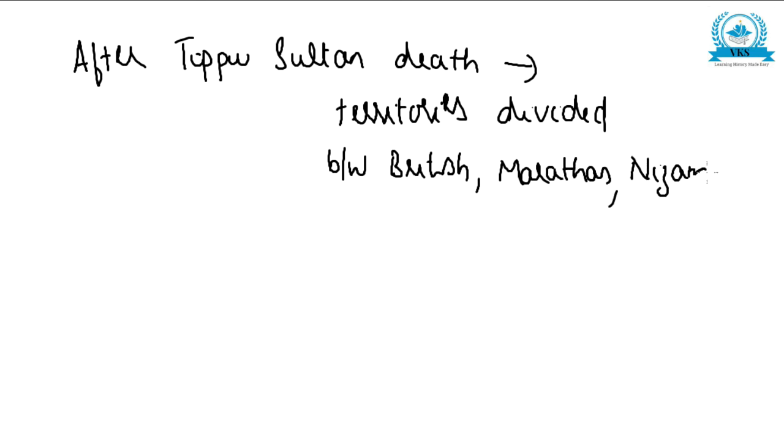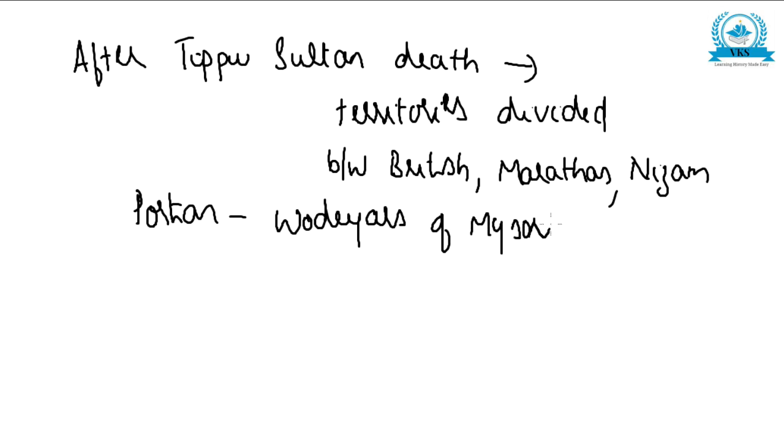So all the territories were divided between the British, Marathas, and Hyderabad Nizam, and a small portion of the kingdom was given to the Wodeyars of Mysore. So this is how after his death the territories were divided, and one portion was given to the Wodeyars of Mysore,